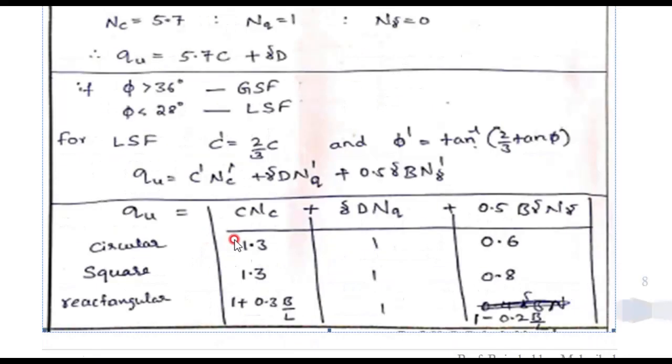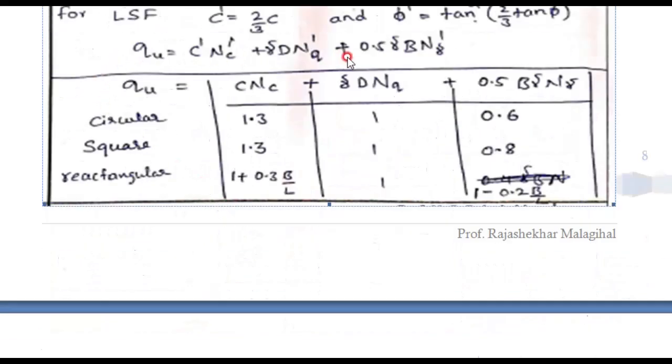Terzaghi suggested that in place of C, you need to substitute C dash, and in place of phi, you need to substitute phi dash. Then the entire equation will be as it is. Then C dash will be equal to 2/3 of C, and phi dash will be equal to tan inverse of 2/3 of tan phi. And the same thing you need to substitute here. Then the bearing capacity factors become NC dash, NQ dash, and N gamma dash.